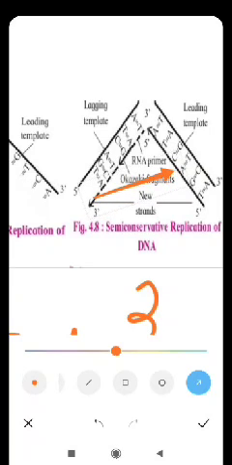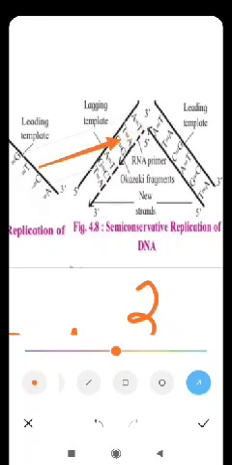Just as a die or mould is reversed, in the same way this strand is. That is why we call the old strand the template strand, and this is the newly constructed strand. And why is the word template there? If there is a question why the separated DNA strand is called a template, the answer is that it does not produce a new strand identical to itself, but it produces a new strand complementary to itself.